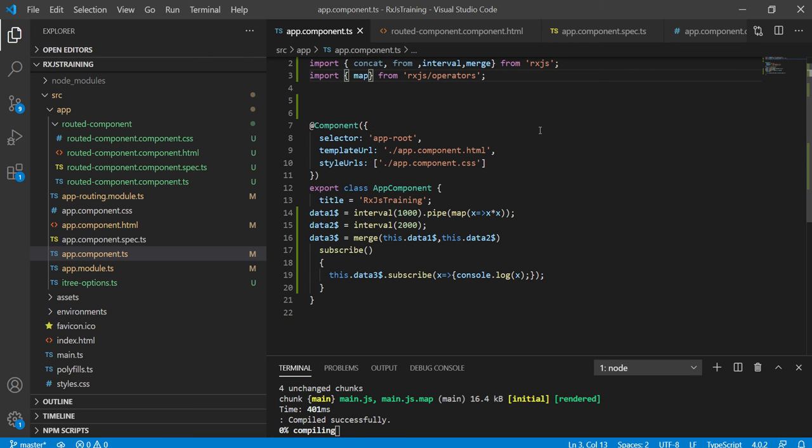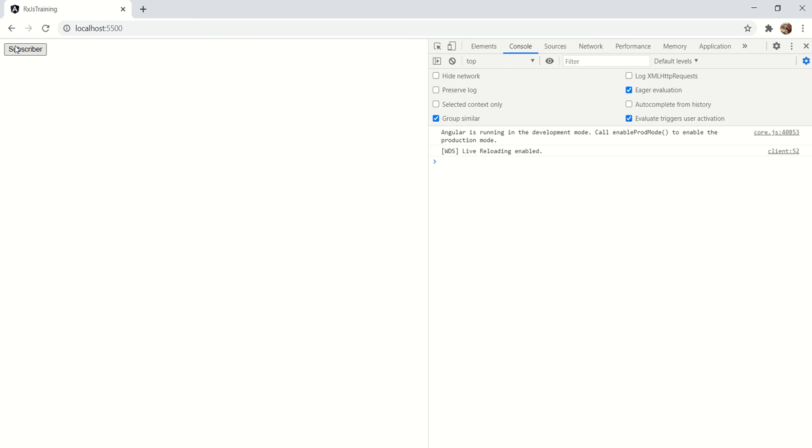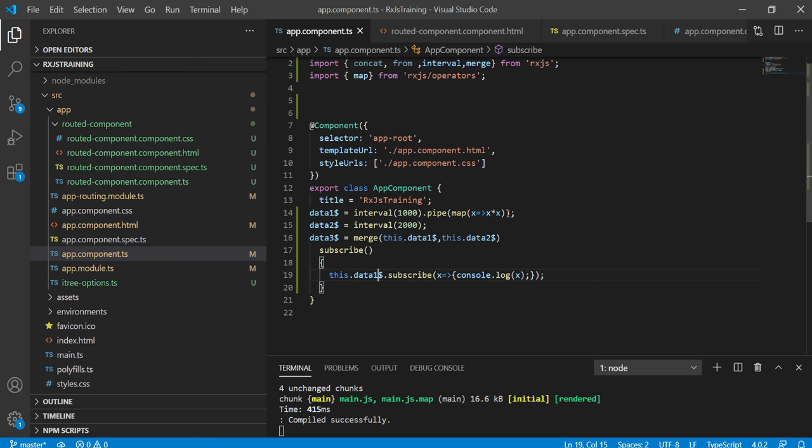So let us see the output here. Let me subscribe to this value. Let's see the output here. 0, 1, 4, 9. These are the squares of the values. Like this we can use the map operator. This is one of the most useful operators.